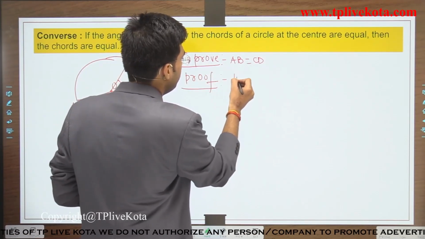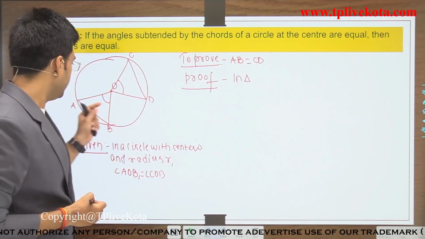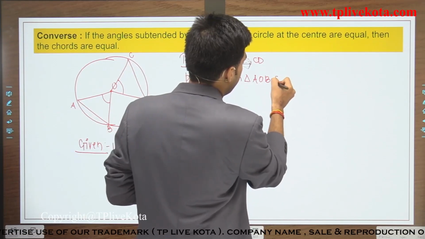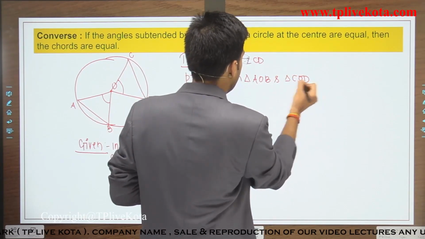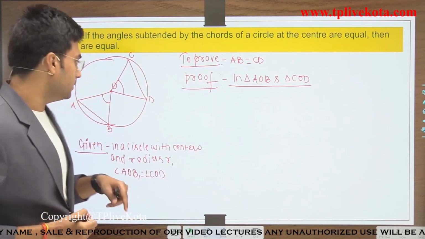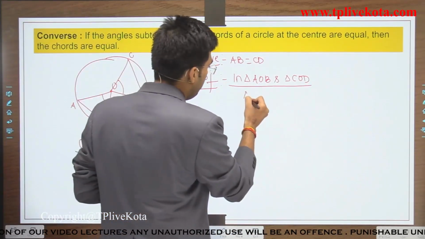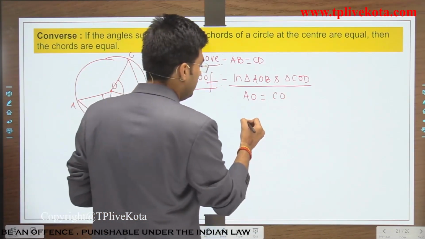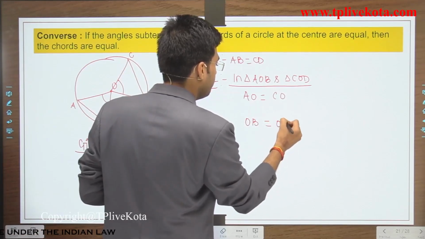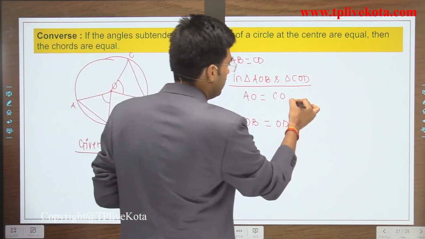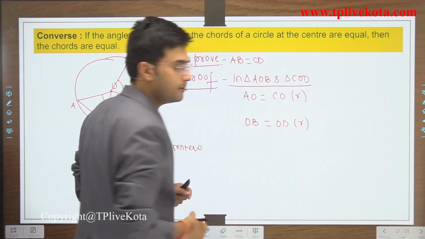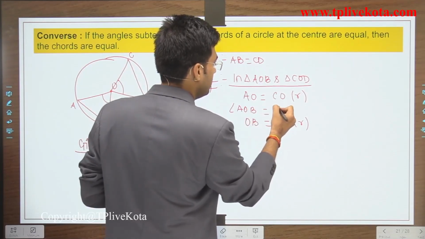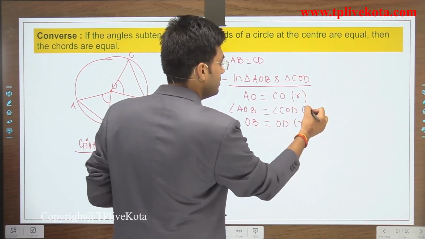Students, in triangle AOB and triangle COD, in these two triangles, AO equals CO and OB equals OD. These two pairs are radii, and angle AOB equals angle COD. This is given.